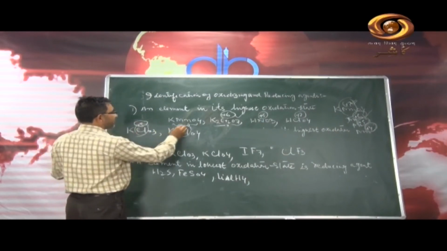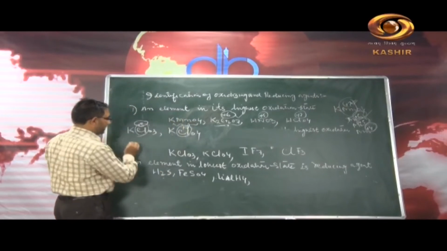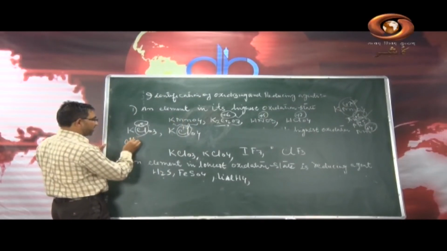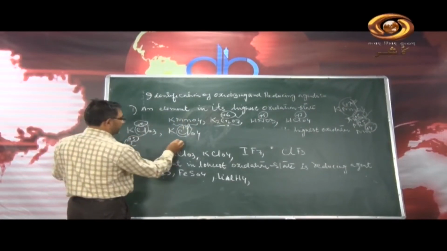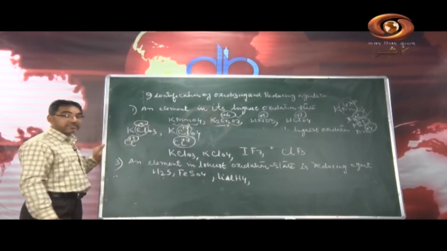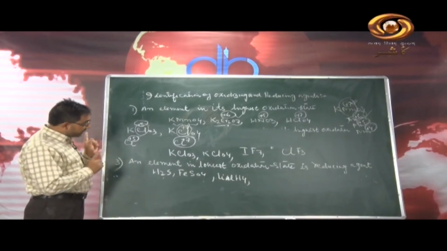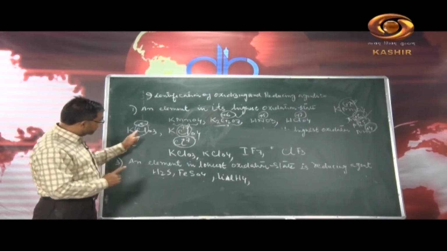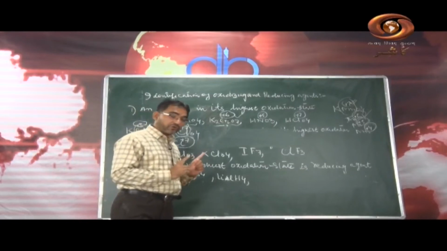Here the oxidation state of chlorine is +7. Here chlorine has +5 oxidation state. Here in the compound it has +7 oxidation state. So among the two, since in both the compounds this chlorine is more electronegative,